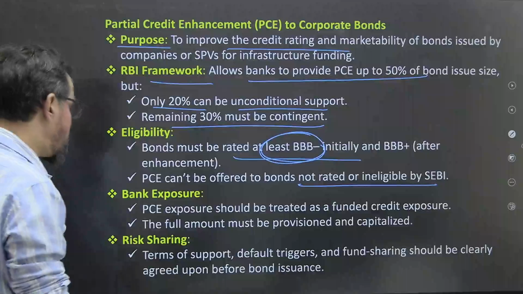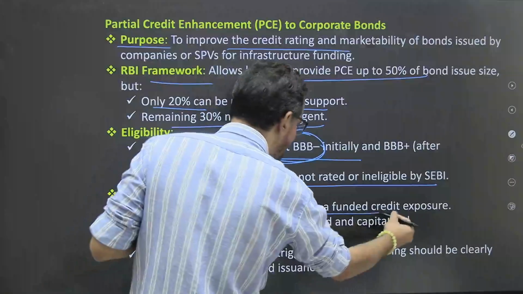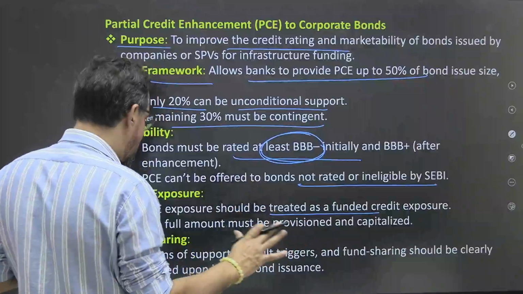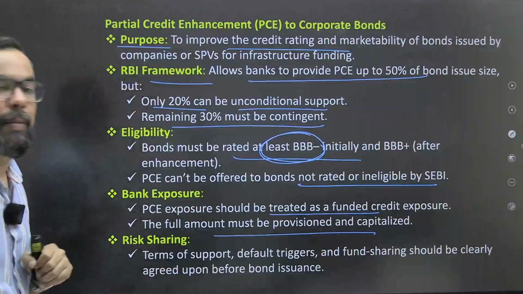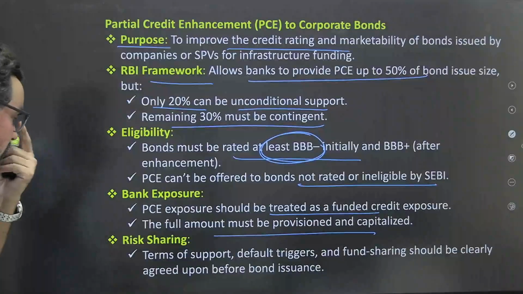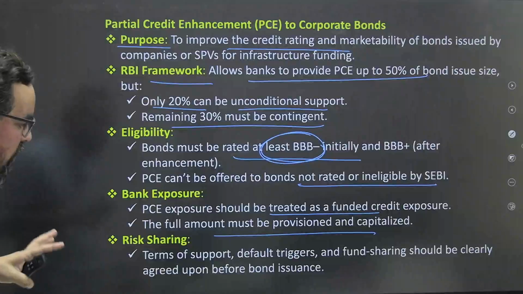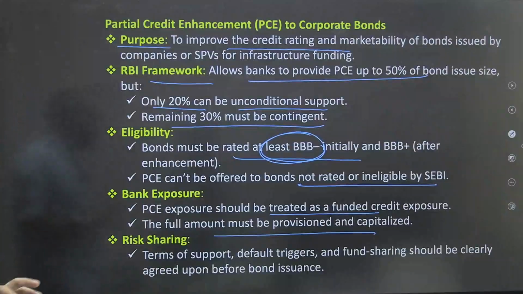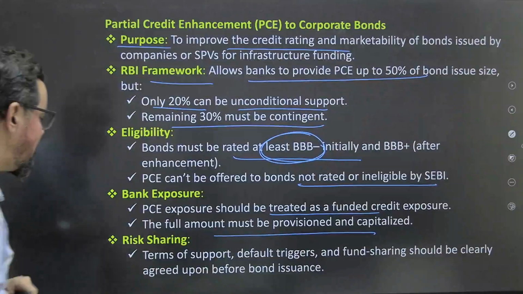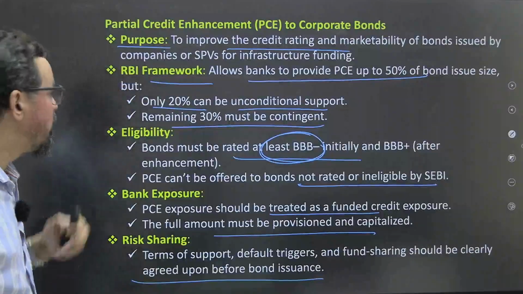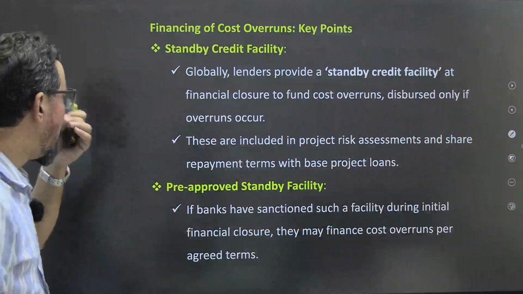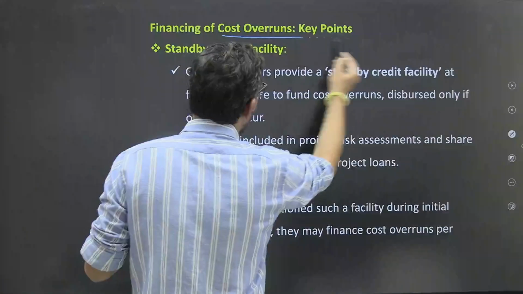Bank exposure: PCE exposure should be treated as funded credit exposure, okay. The full amount must be provisioned and capitalized. Risk sharing: the terms of support, default triggers, and fund sharing should be clearly agreed upon before bond issuance, okay. So one more mode is financing of cost overruns, okay.